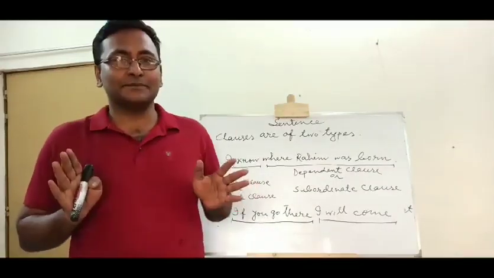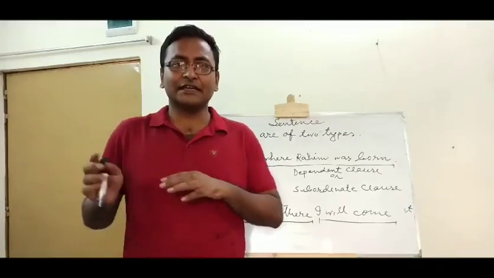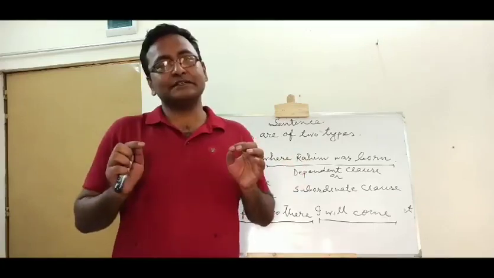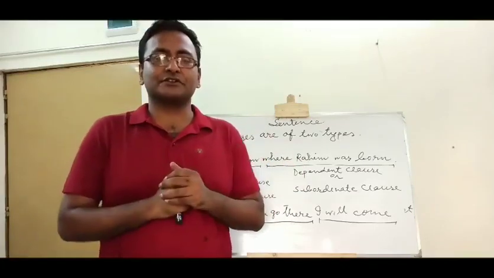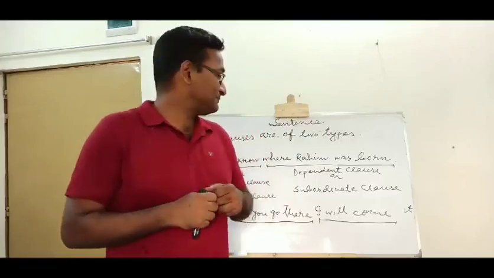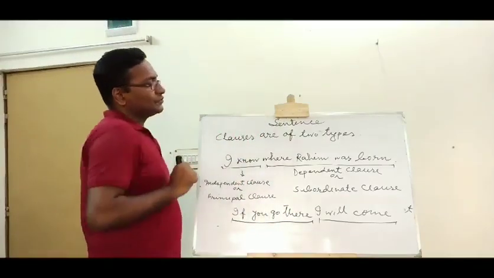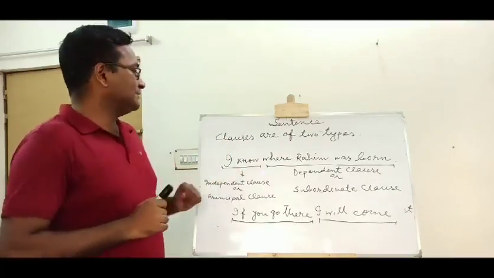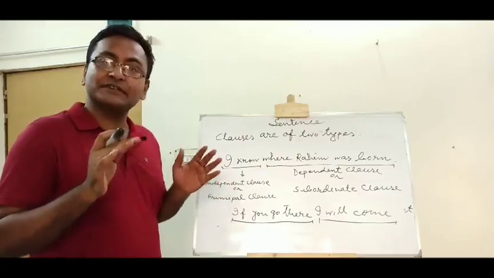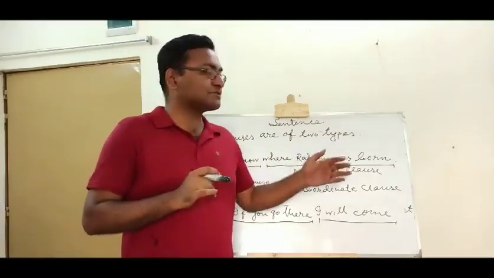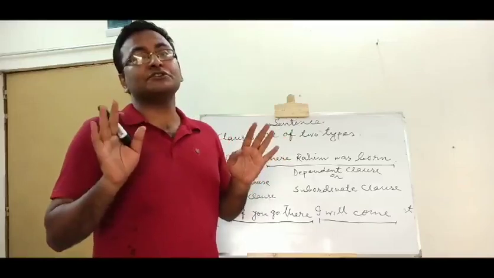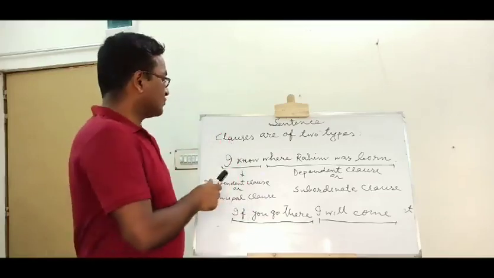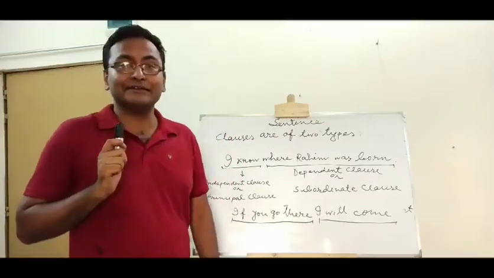Clauses are of 2 types: independent clause and dependent clause. Independent clause is also called principal clause, and dependent clause is also called subordinate clause. Let's have a glimpse into it. I know where Rohim was born. Here there are 2 types of clauses. I know, this portion is called principal clause, and where Rohim was born, this portion is called subordinate clause or dependent clause. Why this portion is called dependent clause and why this portion is called independent clause?